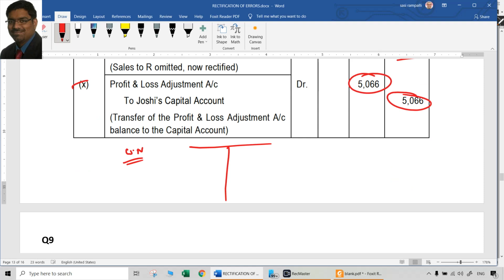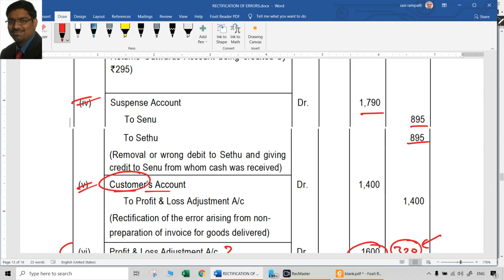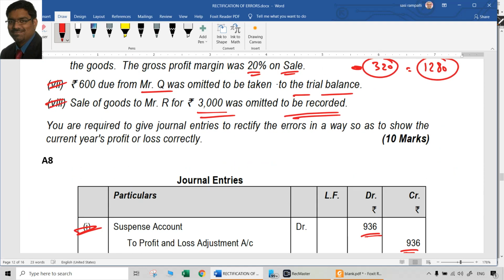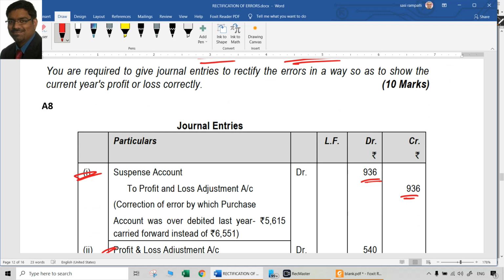It's a 10 mark question. Prepare a P&L adjustment account and find out whatever is the balance there. Here, definitely the credit side of the P&L adjustment account should have been more, so the balancing figure is there, and the debit side is less. So what we have to do? P&L adjustment account debit to Joshi's capital 5066. So that P&L adjustment account is closed. That entry also you pass whether it is particularly asked or not. That is suggestible. That gives 1 extra mark. So don't miss that entry.